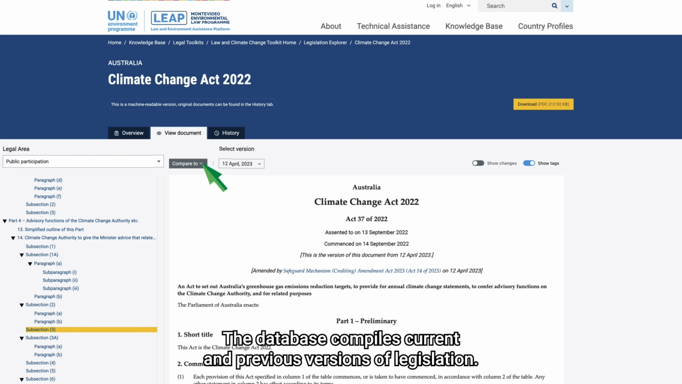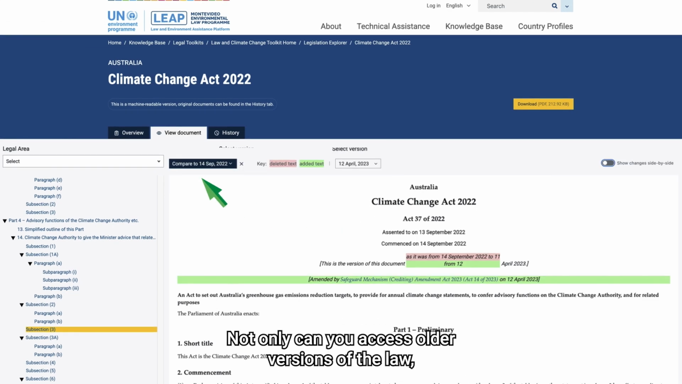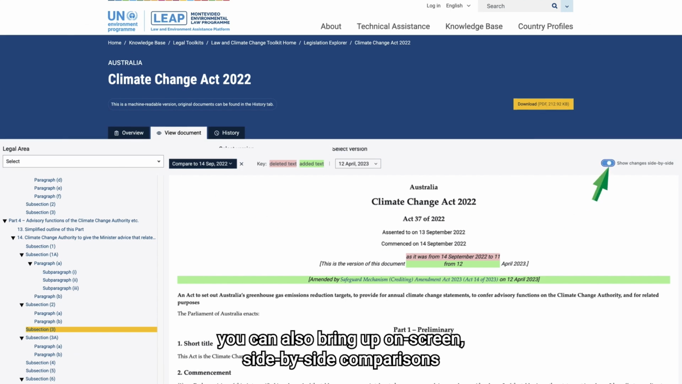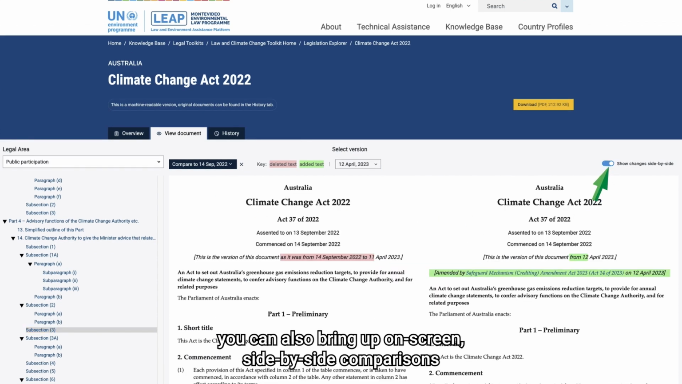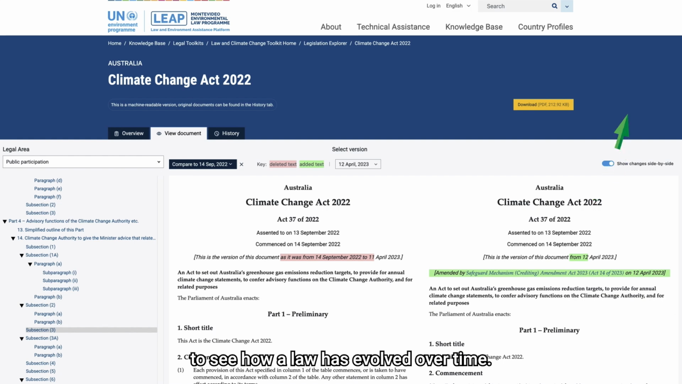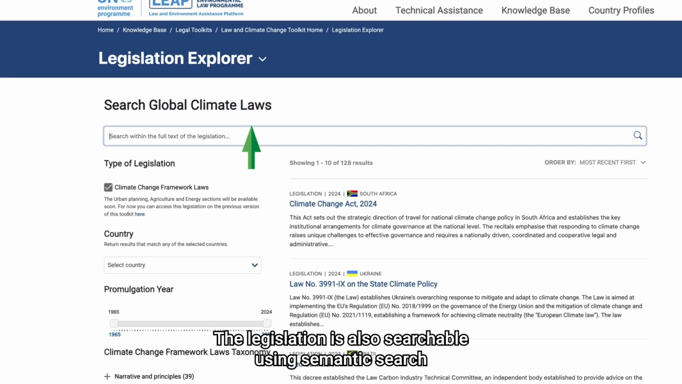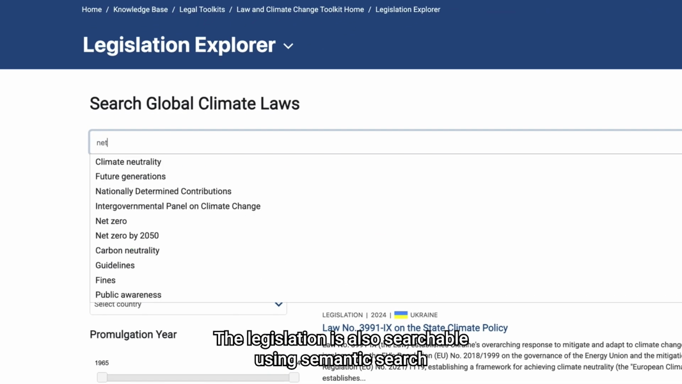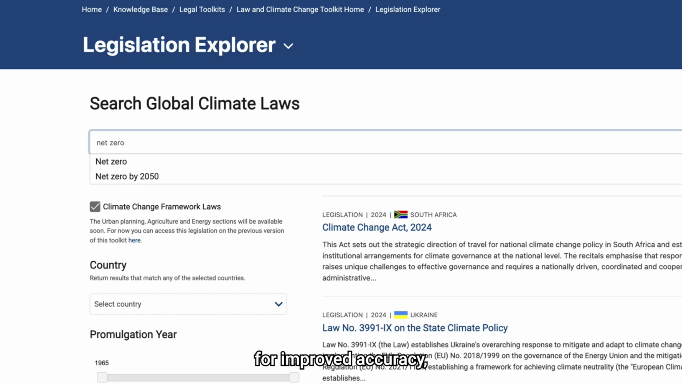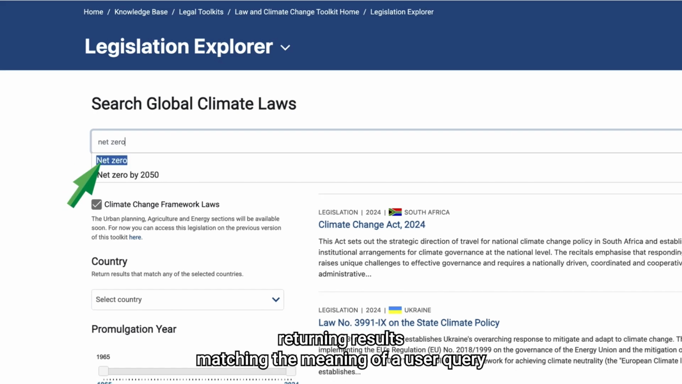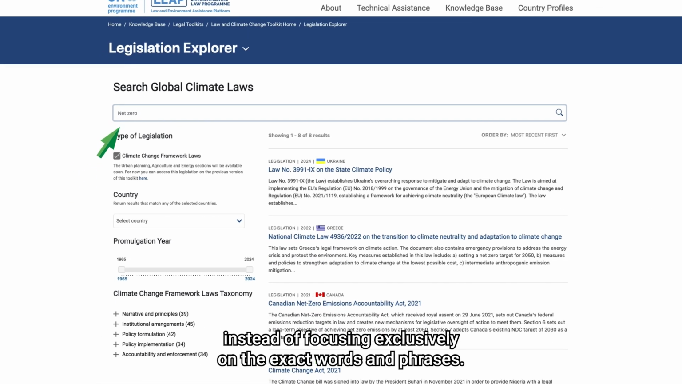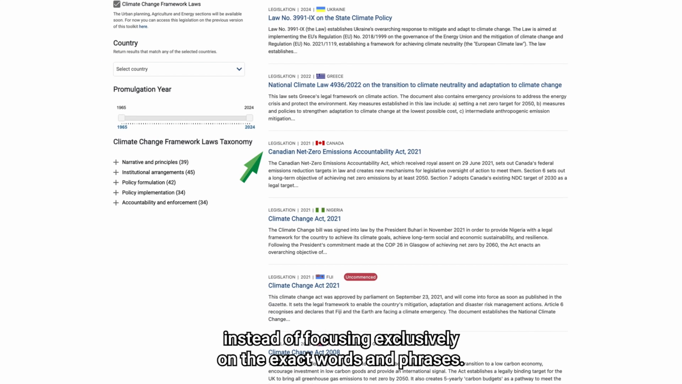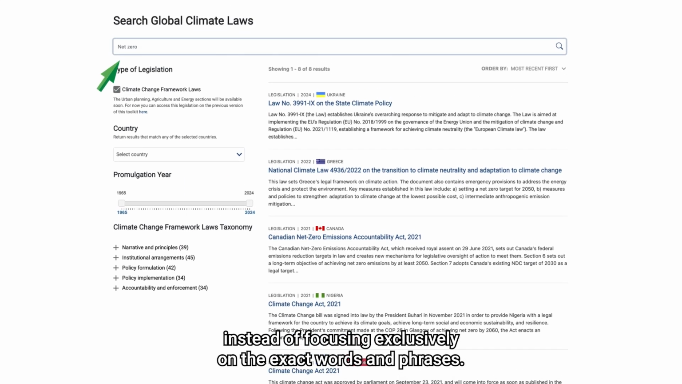The database compiles current and previous versions of legislation. Not only can you access older versions of the law, you can also bring up on screen side-by-side comparisons to see how a law has evolved over time. The legislation is also searchable using semantic search for improved accuracy, returning results matching the meaning of a user query instead of focusing exclusively on the exact words and phrases.